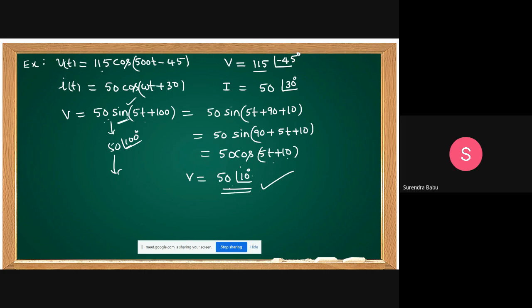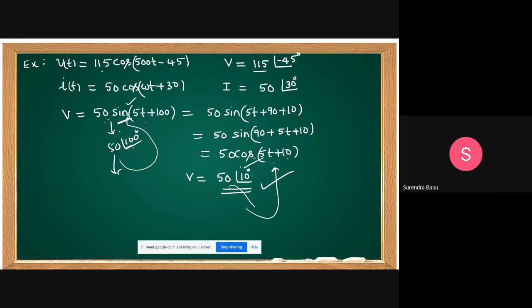Anybody? Sir, here I have taken cos. That's why, when I want to convert this phasor form into time domain form, which function do you take? Cos function. I have taken this directly as 50 at angle of 10 degrees. Then the final function you can write in sine only.